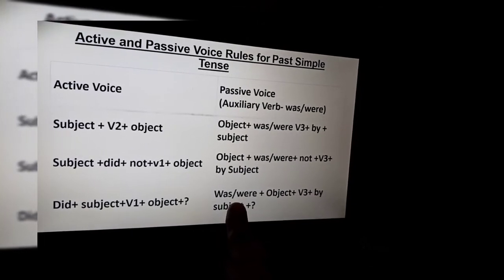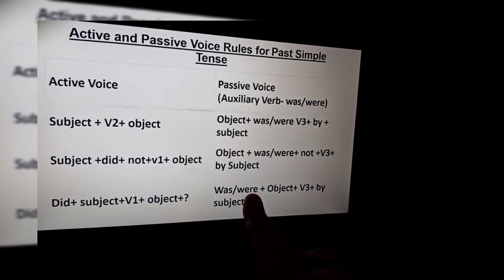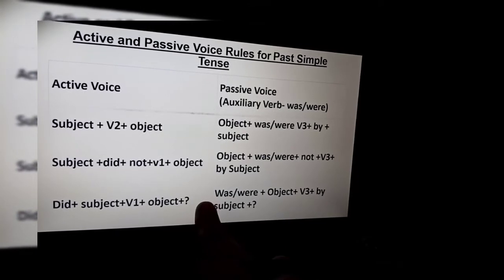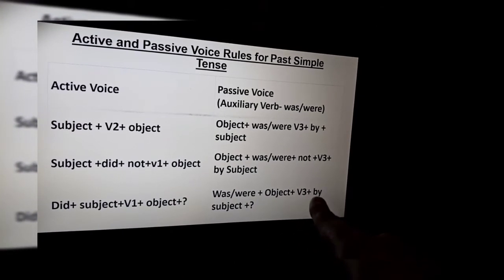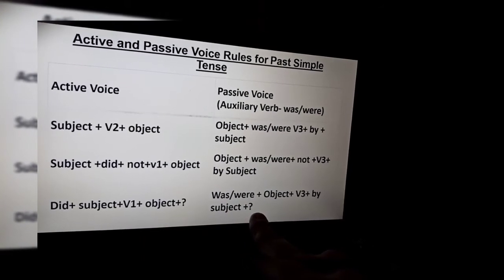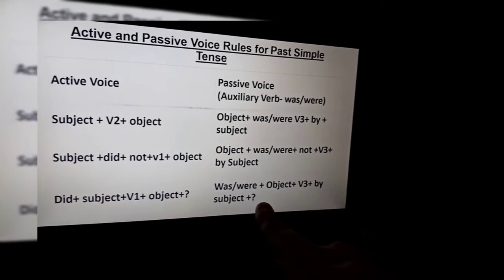In case of interrogative sentences, was or were will be placed before the sentence, then the object, then the third form of the verb, then by and the subject, and at the end a question mark will be placed.